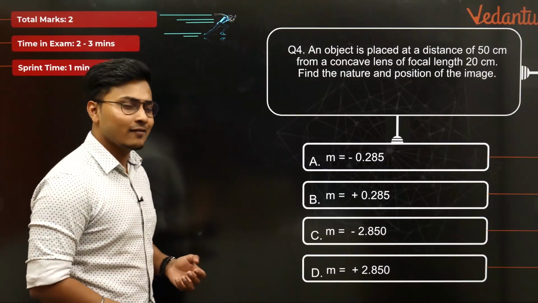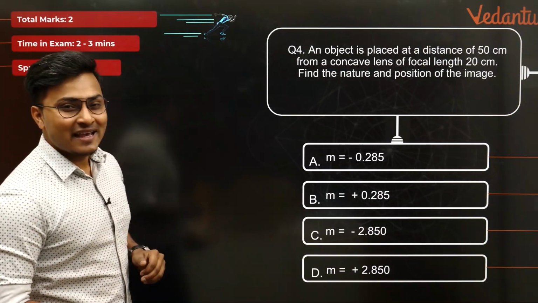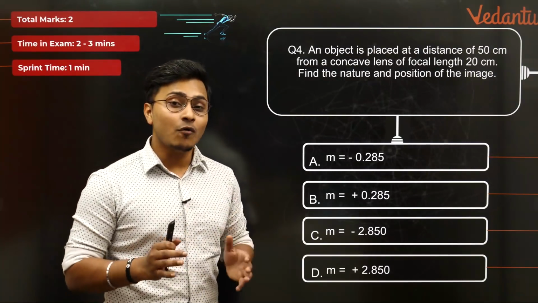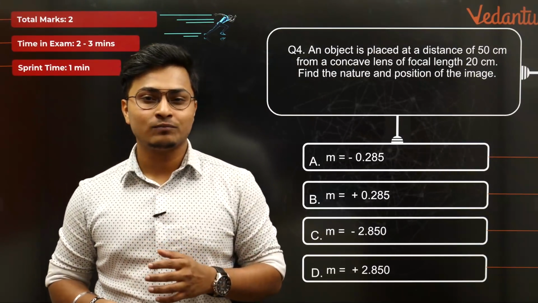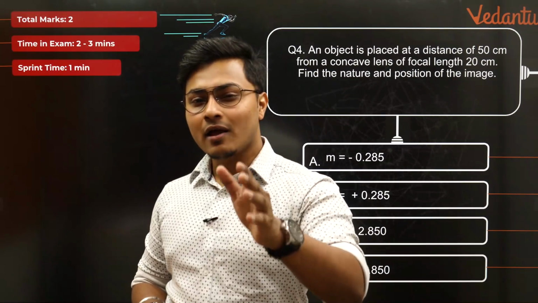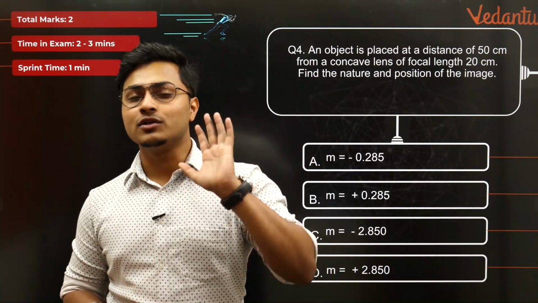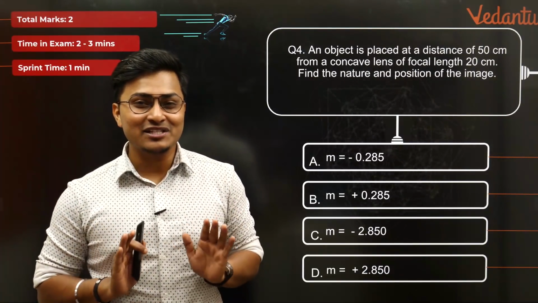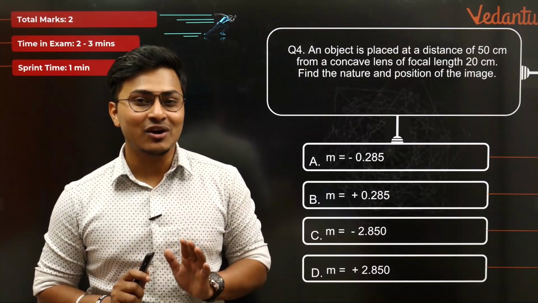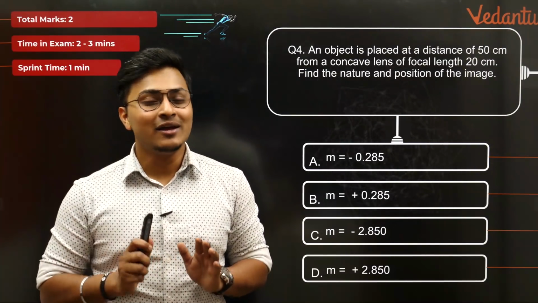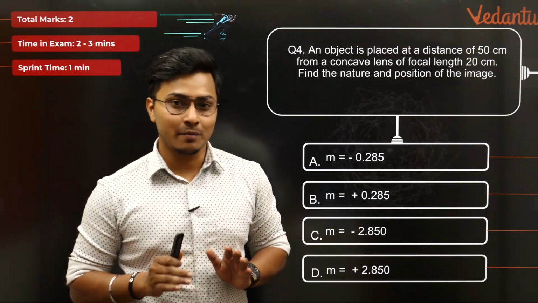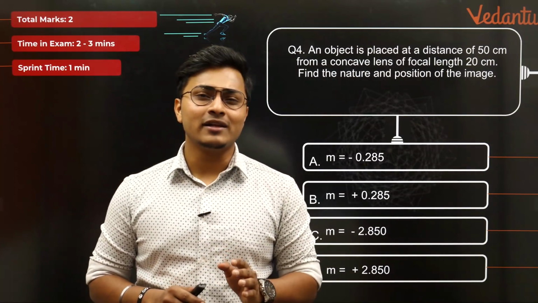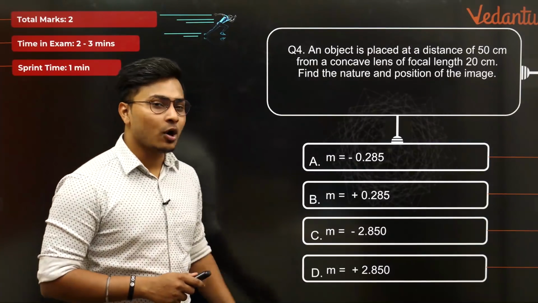It's concave. An object is placed at a distance of 50 centimeter from a concave lens of focal length 20 centimeter. Find the nature and position of the image. Easy. No need to find out the size. Only position and the nature of the image. That's why only 2 marks here. You can take 2 to 3 minutes in the examination, but here in sprint only 1 minute because it's a very simple question. And my dear students, I can quickly cancel out multiple options here right now.